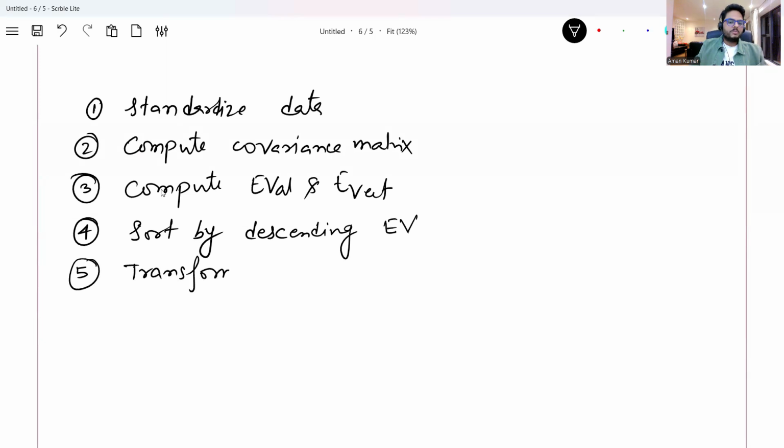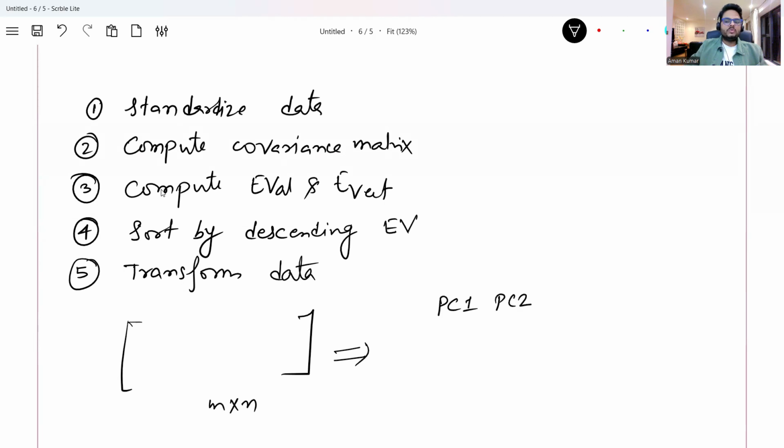What happens as part of PCA is that from the given matrix or data, we create principal components. For example, this is your matrix of, let's say, M cross N size. From this matrix, we will compute principal component 1, principal component 2, up to principal component N. On these principal components, this matrix can be projected, so on a new dimension the matrix can be projected. Now, PCA is a very deep concept. That is the reason I have created a dedicated video for this topic.